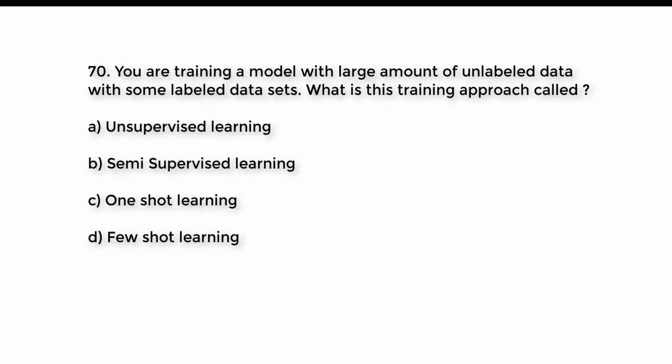Question number 70. You are training a model with a large amount of unlabeled data with some labeled data sets. What is this training approach called? A. Unsupervised learning. B. Semi-supervised learning. C. One-shot learning. D. Few-shot learning. Try to guess the right answer. And the right answer is option B. Semi-supervised learning.